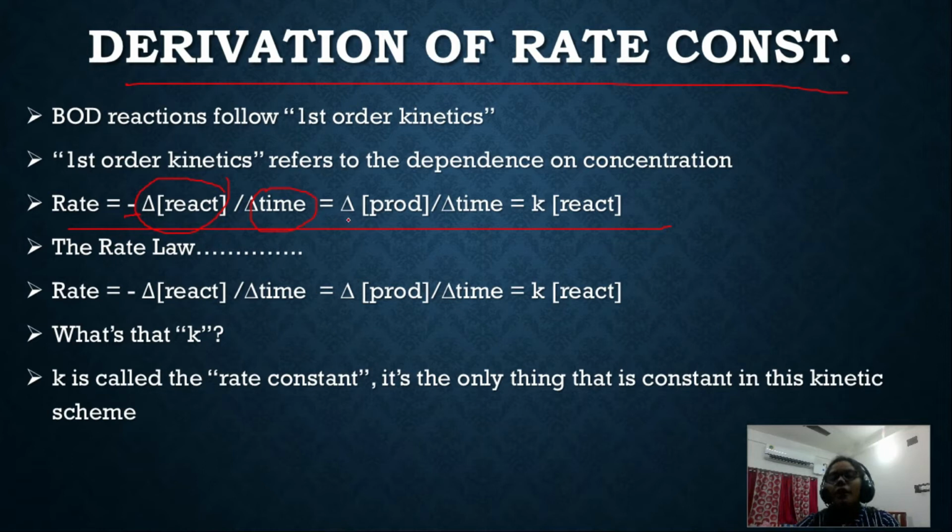Or the rate can also be written as the change of product concentration with respect to time, and that equals K, the rate constant. We denote the rate constant of any equation with K. So this is our rate equation.